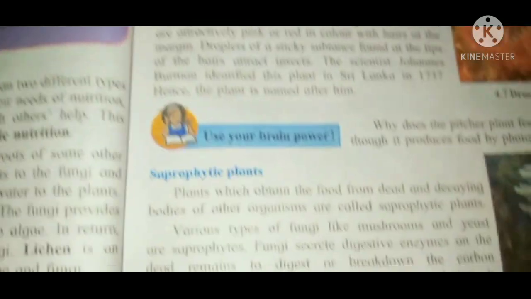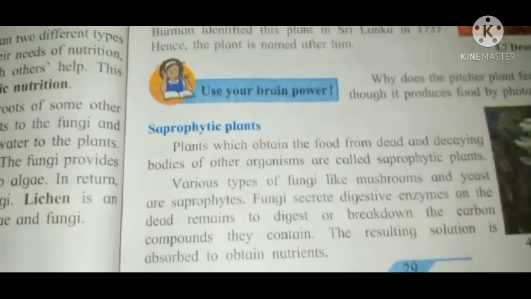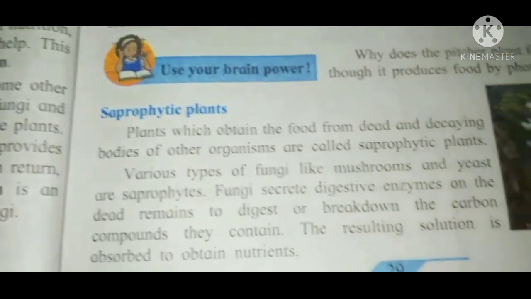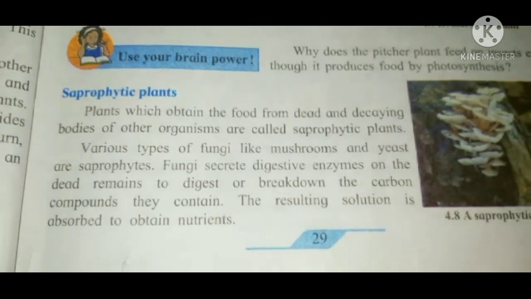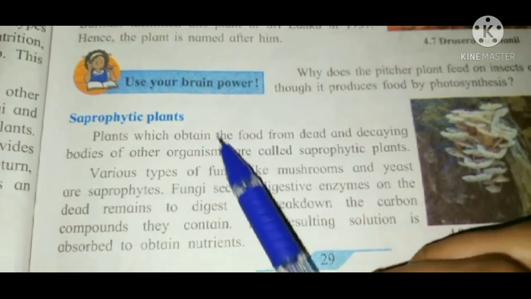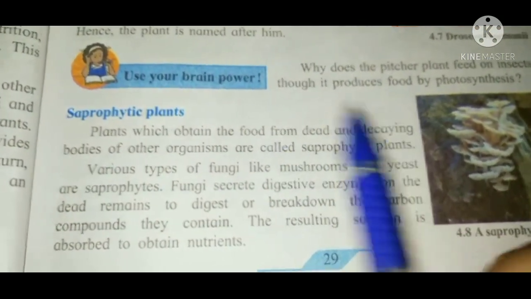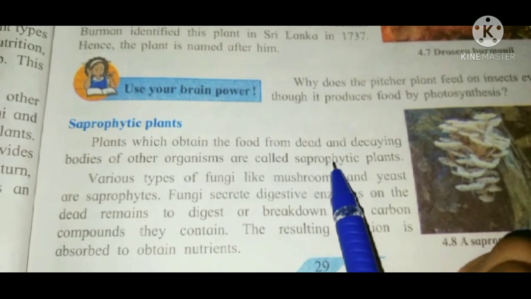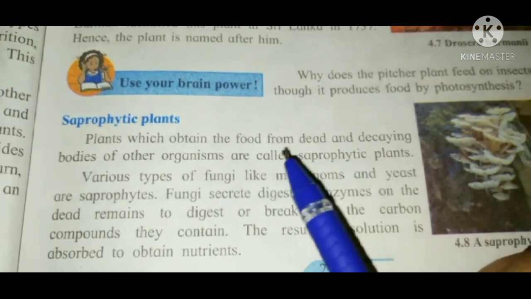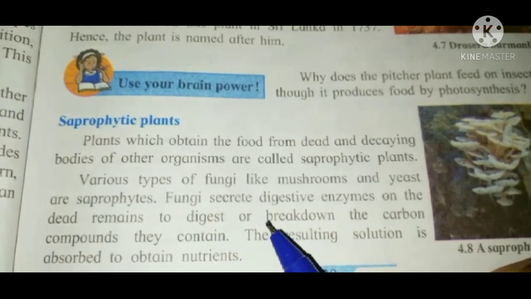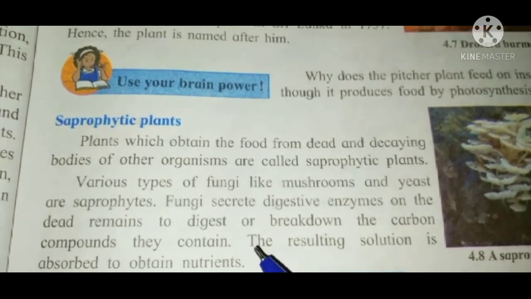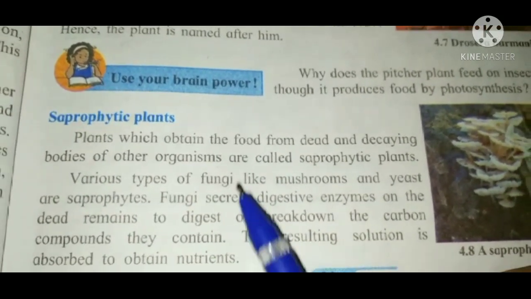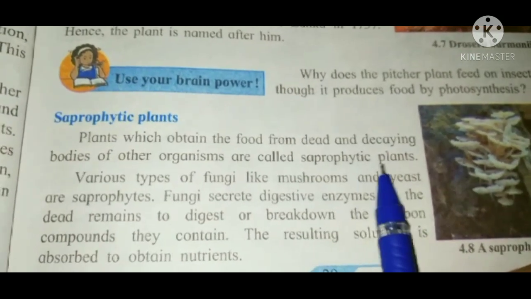So now, saprophytic plants. We learned heterotrophic plants, insectivorous plants, and now saprophytic plants. Plants which obtain their food from the dead and decaying bodies of other organisms are called saprophytic plants.